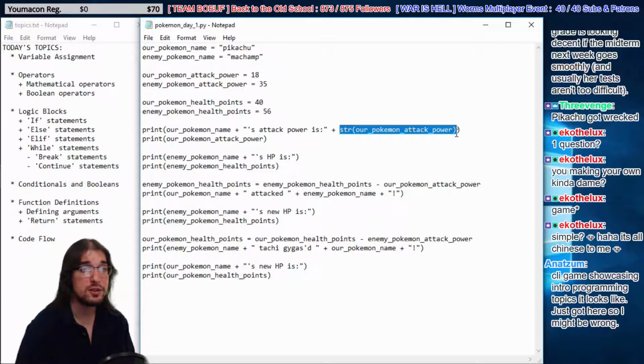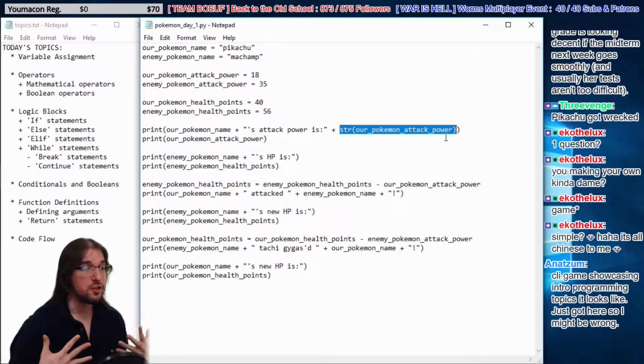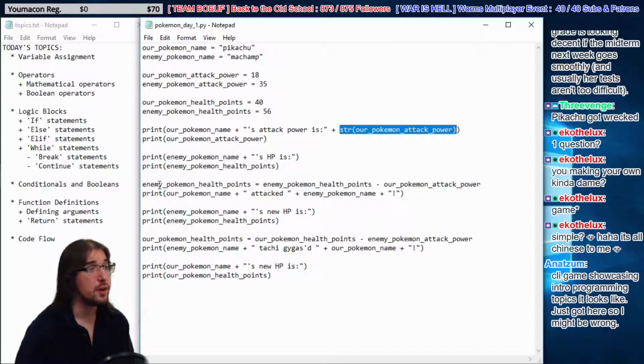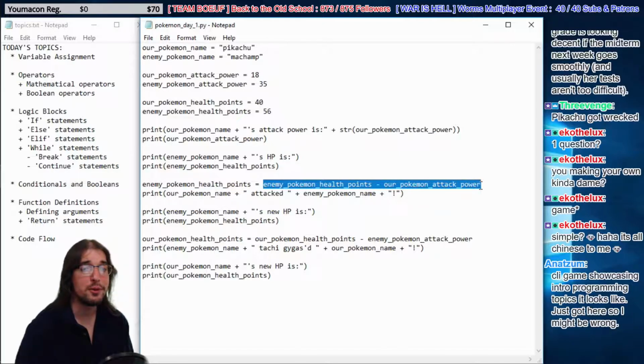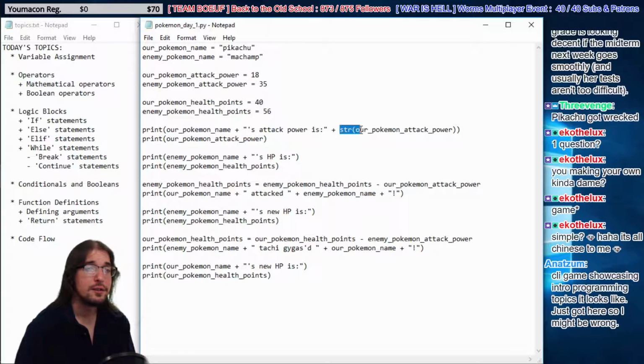Remember how I said that you can express data as the returned value of an operation? Like right here, for instance. We have the enemy Pokemon's health points right here, and it's not equal to a literal value, like 18. It's not equal to a single variable. It's equal to whatever value is the result of this operation. That's the third way to show data, as a result of an operation. Here's an operation right here. It says, return the string version of our Pokemon's attack power.